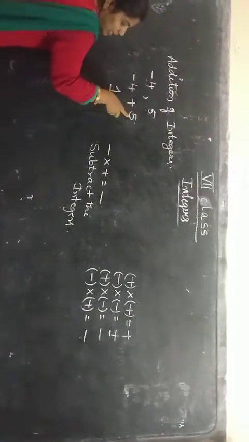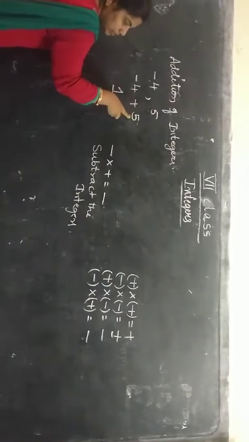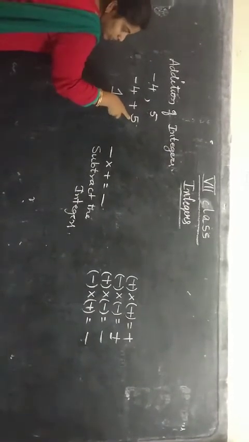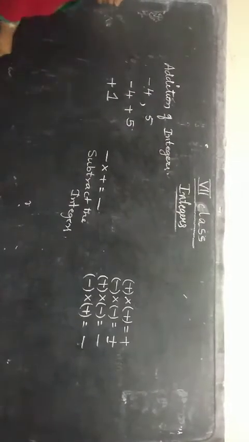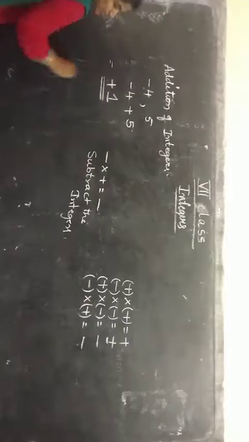Now, what is the bigger number? I mean, in 4 and 5, what is the bigger number? That is 5. So what is the sign of 5 here? Plus. So that bigger number's sign you keep for the result. That will be plus 1.